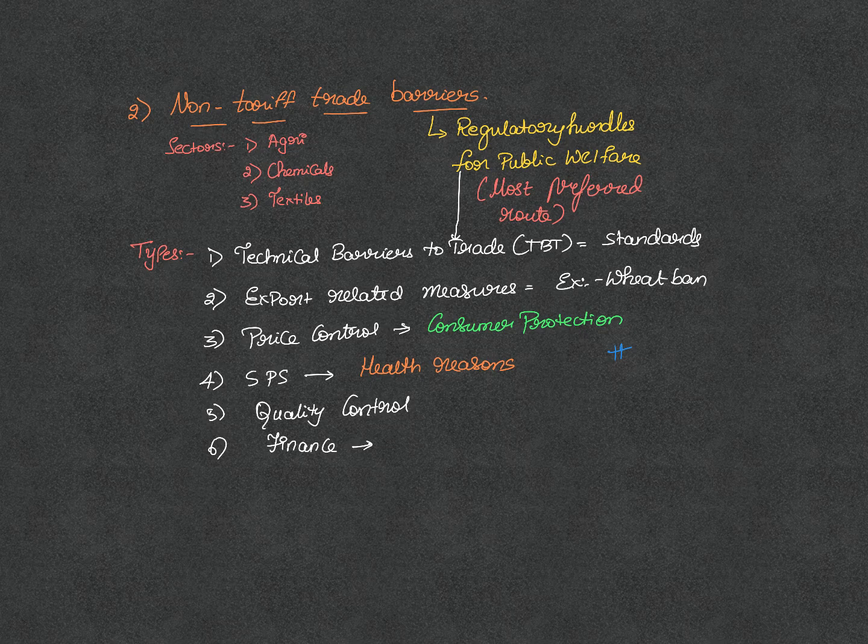And this is good in a way. Firstly, you are expected to have better standards for your products. Secondly, if you have measures like sanitary and phytosanitary measures, which will protect the health of citizens, it is a good thing. Other non-tariff trade barriers like export-related measures.